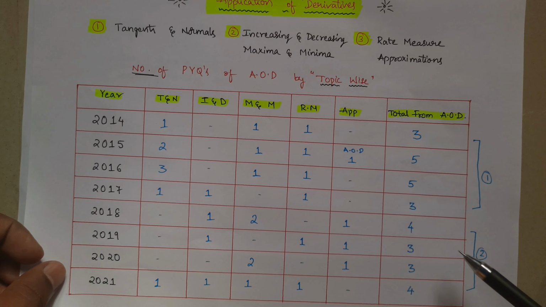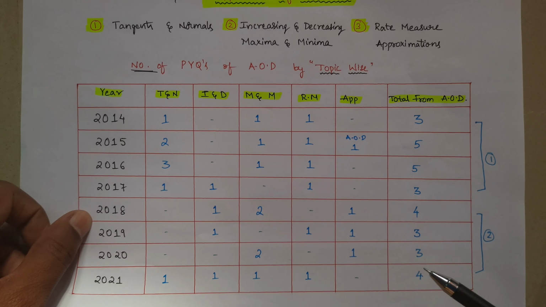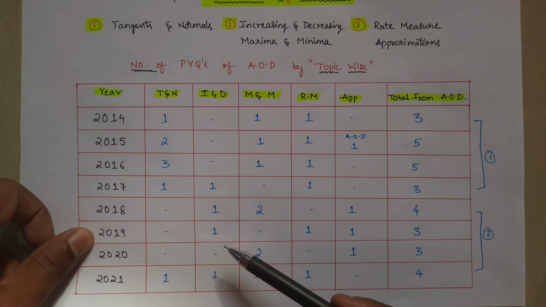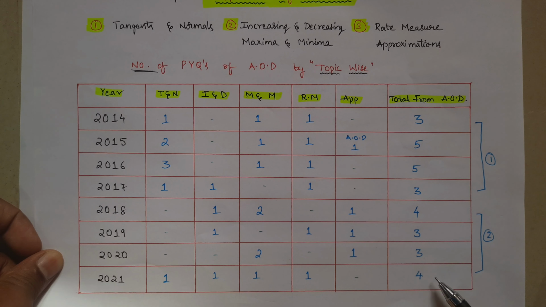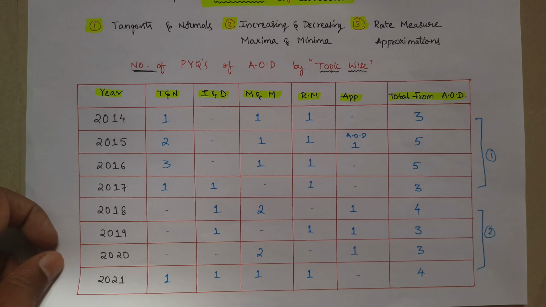Now in the second part you will have these, which are very important. Why? Because these are the last 4 years: 2018, 19, 20, 21, which contain 4, 3, 3, 4, nothing but 14 questions, in the next video. Please watch that also.